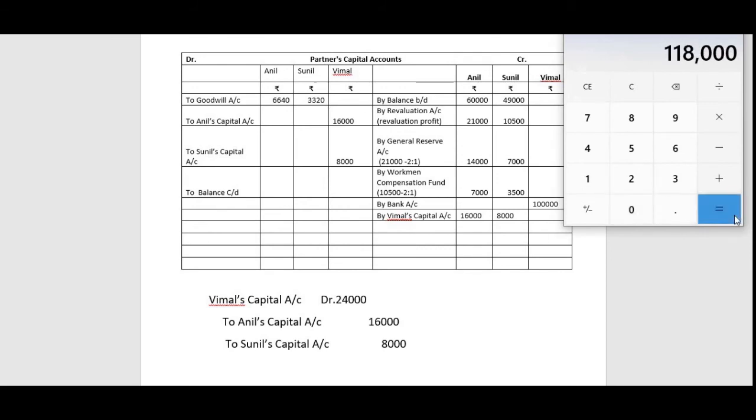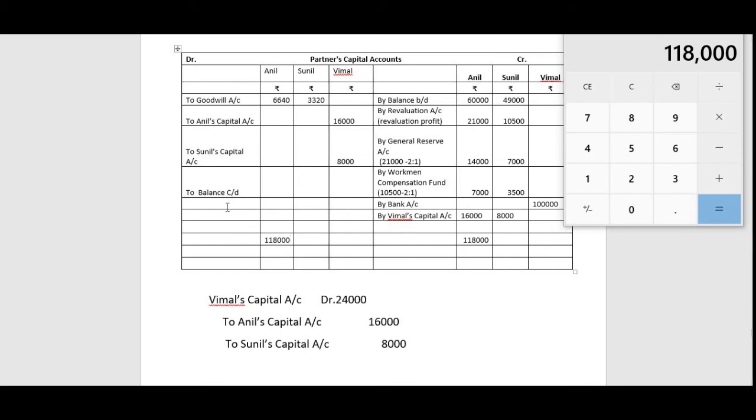So this is the total on the credit side. This 1,18,000 will have to be recorded here in the total. Now next on the debit side also we have to write 1,18,000.